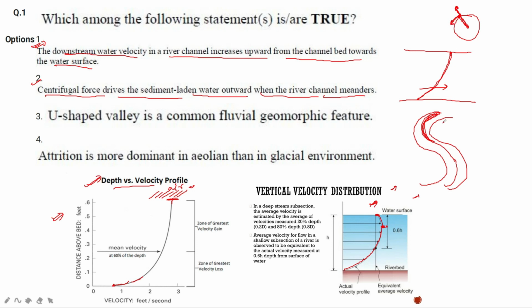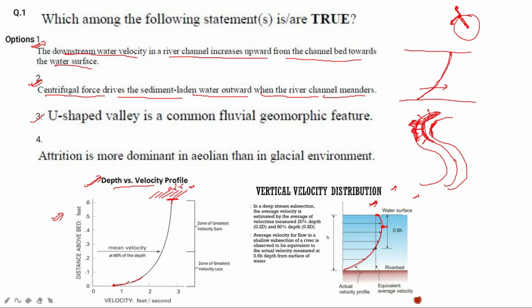This is a different topic. So a force is acting outwards. As you know, the meandering river is eroding this side of the channel, and deposition is taking place on this side. So we can see that a centrifugal force is acting. That is why the river wants to move here and it is eroding the side. So this option is absolutely correct.